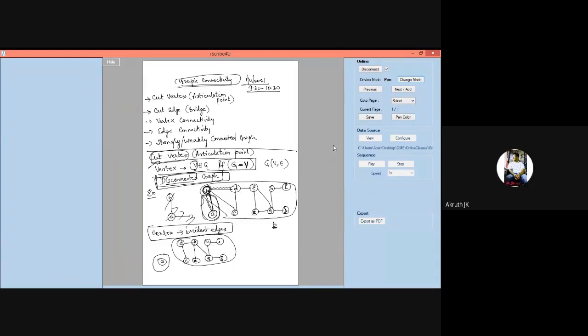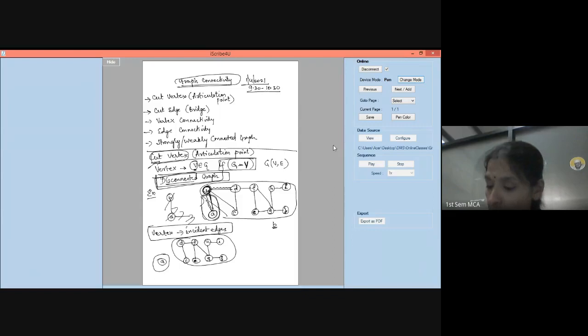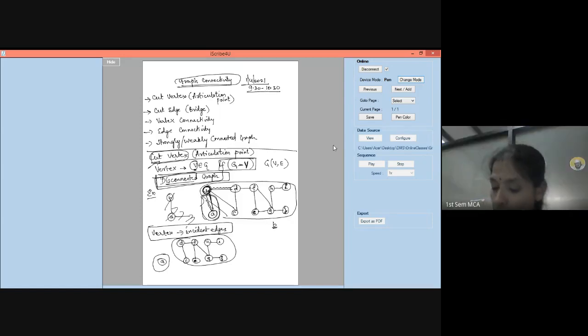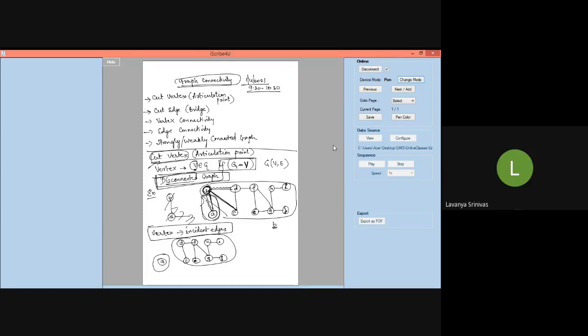Yes, now I drew it. I had missed out one edge. Is that now clear? Acha, B to C you are saying? B to C one edge is there. This will get removed. Correct, I'm sorry, I didn't observe this. This will also get removed. Was that your doubt? Yes, ma'am.